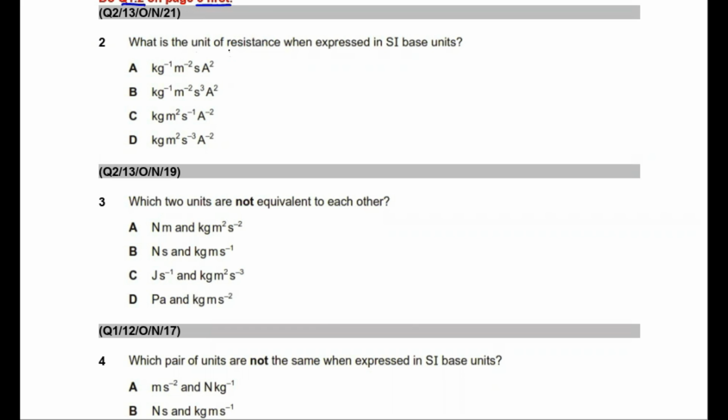Question number 2. What is the unit of resistance when expressed in SI base units? Students, in this question, we have to determine SI base units of resistance. We know that to determine SI base units of any physical quantity, all we need is the expression for that physical quantity. And we know that resistance is given by the expression potential difference over current. Students, potential difference has SI unit volt and current has SI unit ampere. Ampere is an SI base unit, but volt is not an SI base unit. What does it mean? It means that if we want to determine SI base units of resistance, we will have to replace potential difference by its expression in the expression for resistance.